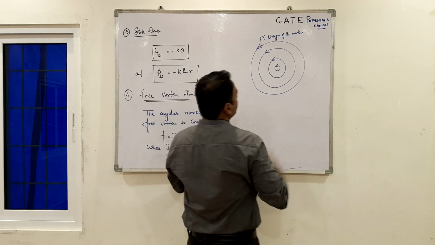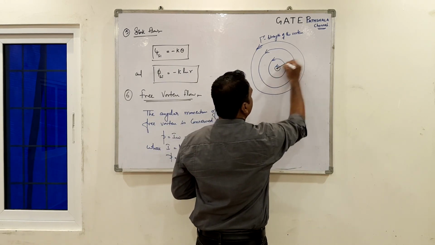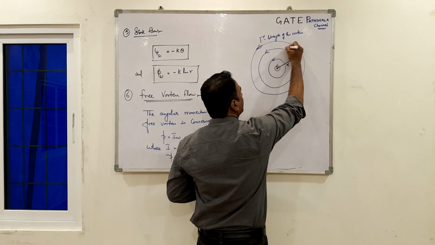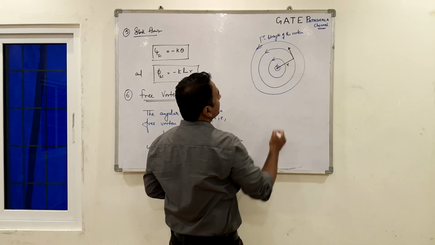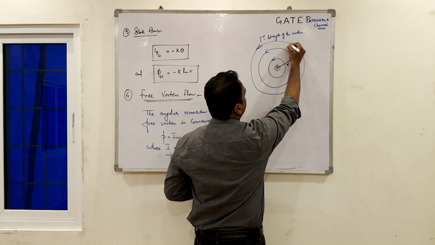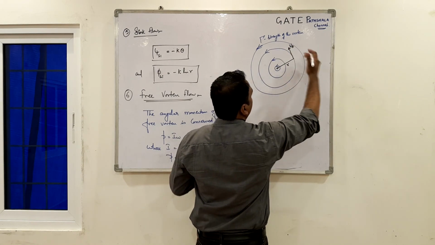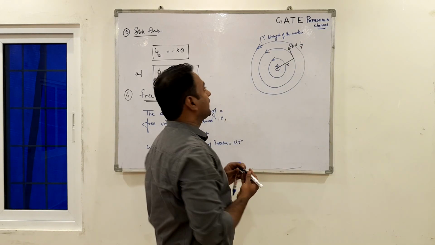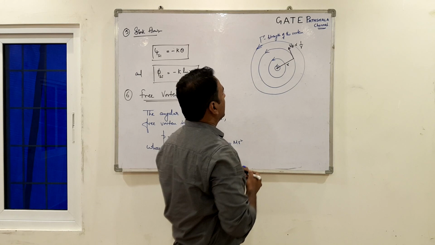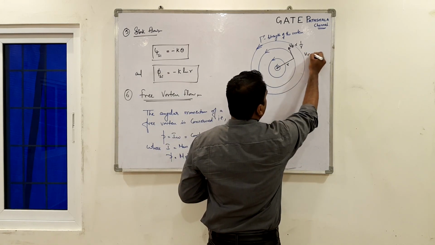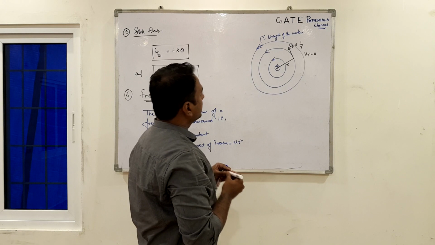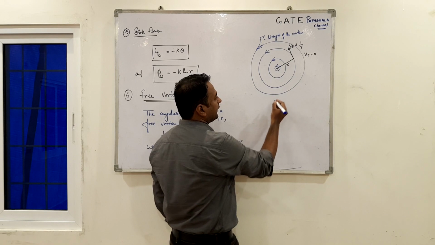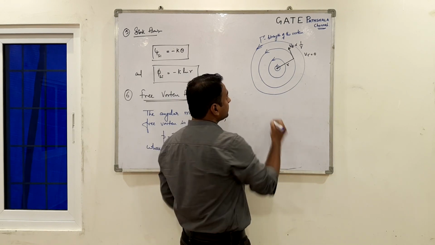So if I consider from the center any point on this streamline at a radial distance r, I can draw a tangent to that circle. If it has only the tangential component of the velocity, it will be v theta. And as I go away from the center, it must hold the inverse relation with r. So v theta is inversely proportional to r, and Vr is 0 for this flow. So what do we get?